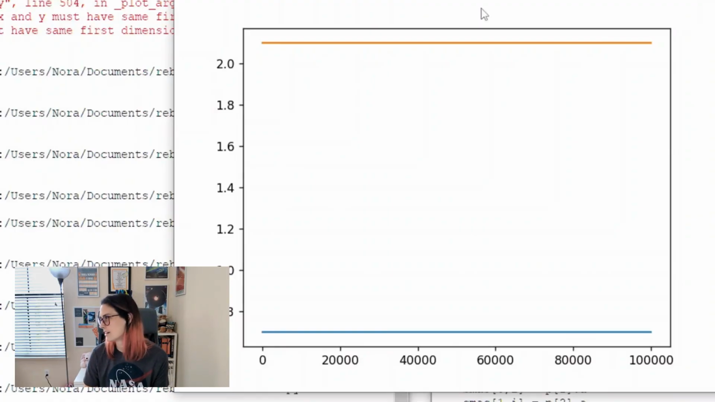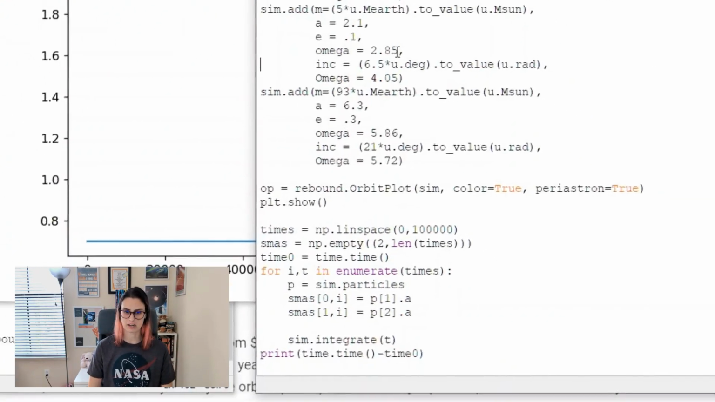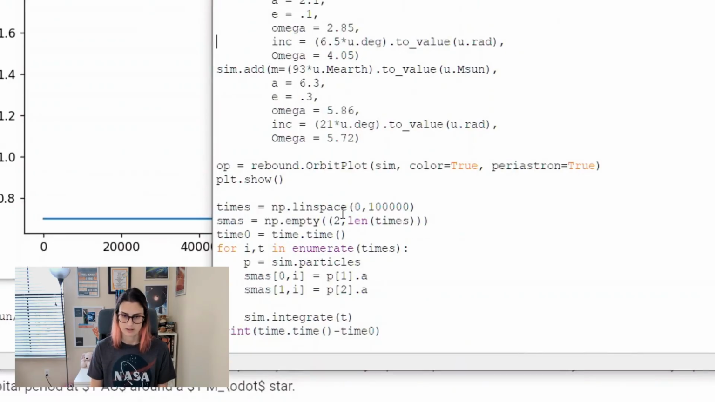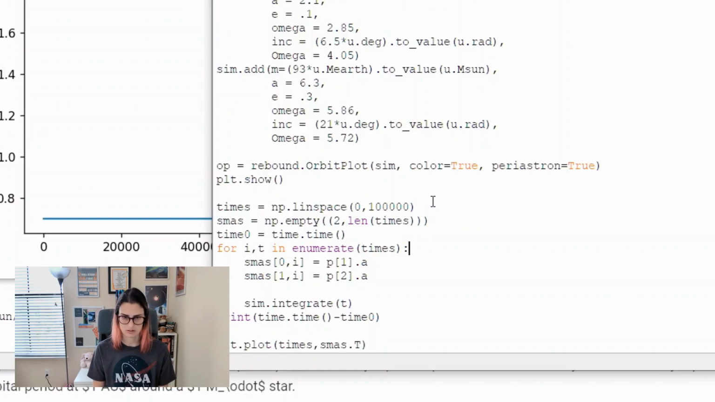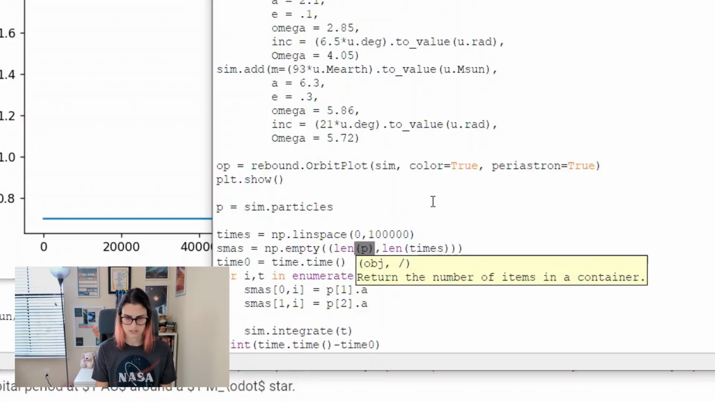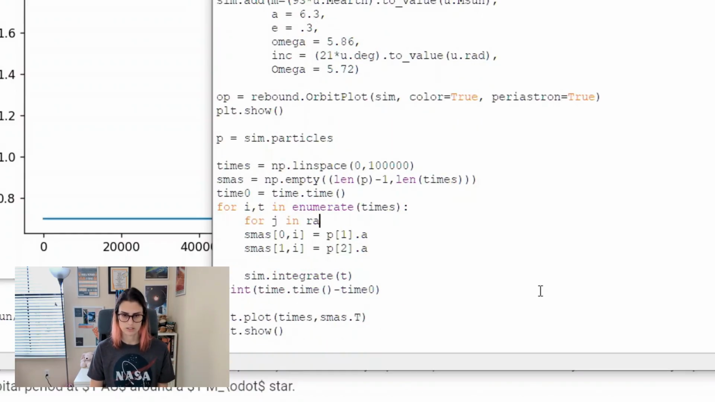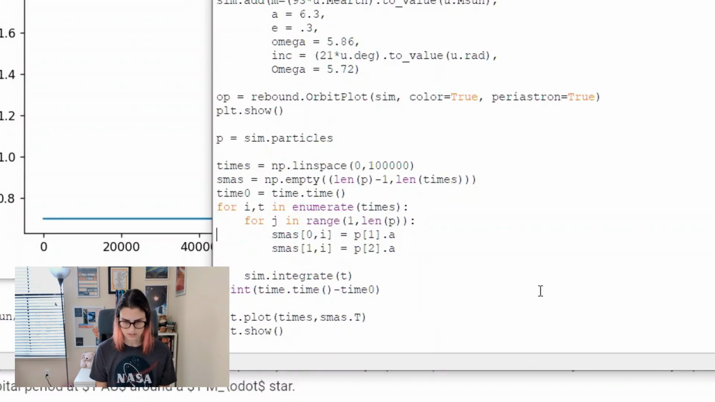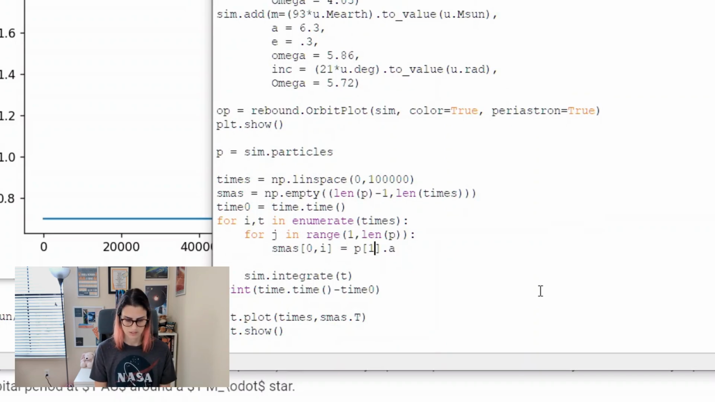Okay. I didn't save the 3rd planet. I'm an idiot. Okay, so this is why I should have done this in the first place. Let me pull this out of the loop. This will be the length of P minus 1. Here we'll just do, again, the first one is the star, and we don't really care about the star.